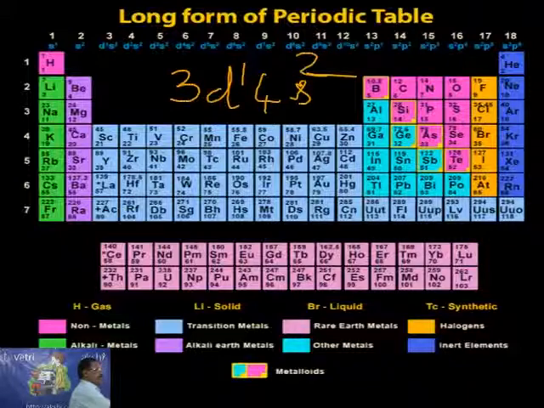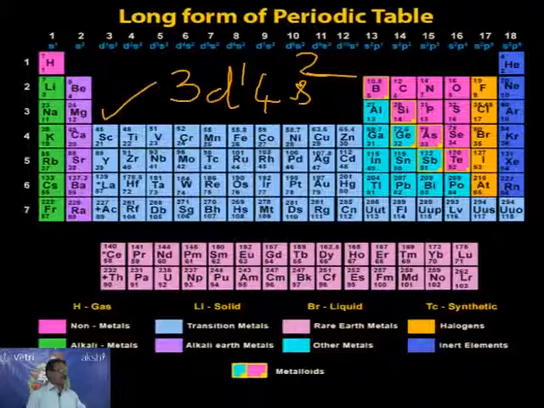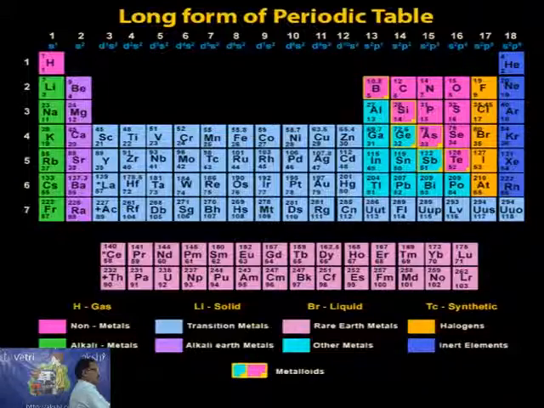This is the electronic configuration of scandium. If I know the element, I can write it immediately: d1 s2 third group, d2, d3, d4, d5, up to group 12, we can remember.